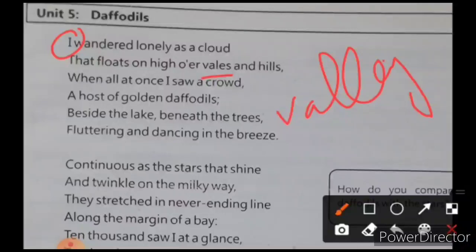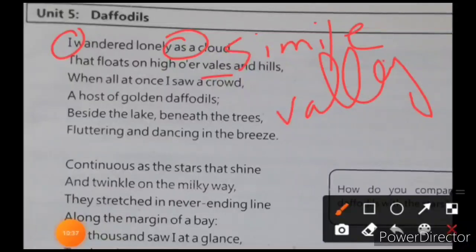Okay, so here the comparison came, and which thing has been used here? Simile. What has been used? Because "as a cloud", so he is using a simile over here. Which figure of speech has been used? The figure of speech used is simile over here. Okay, "that floats on high over the hills."